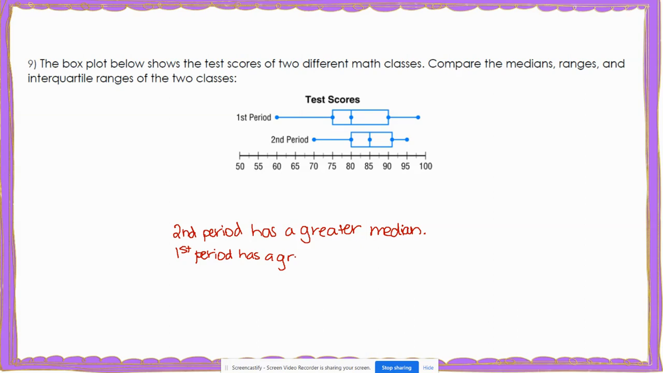So first period has a greater range and interquartile range. Well, those are both measures of spread. Since first period has greater measures of spread, that means that they're actually less consistent because their scores are much more spread out. So first period is less consistent than second period.